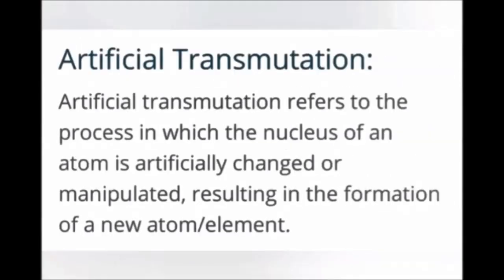The next, artificial transmutation. Artificial transmutation means the process in which the nucleus of one atom is artificially changed into the nucleus of another atom, resulting in the formation of a new atom. This process is called artificial transmutation, mostly possible in artificial nuclear reactions.